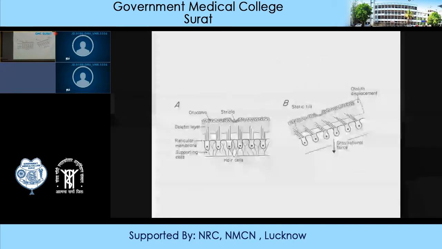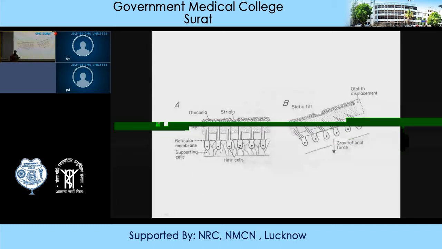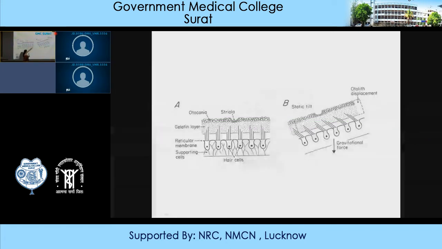Now macula, second function of the macula, I have told you that it is responsible for detecting linear acceleration. When the person suddenly moves forward or accelerates in the linear direction, then what will happen? Statoconia, as the weight of statoconia is more and the specific gravity is more, it will cause bending of hair cells. So bending of hair cells will result in depolarization. Okay. And the sensation will be sent to the central nervous system.